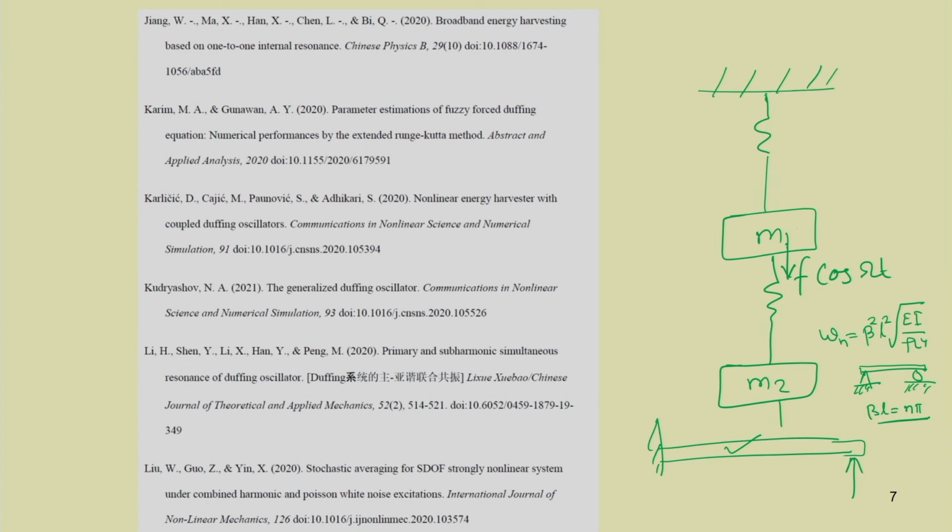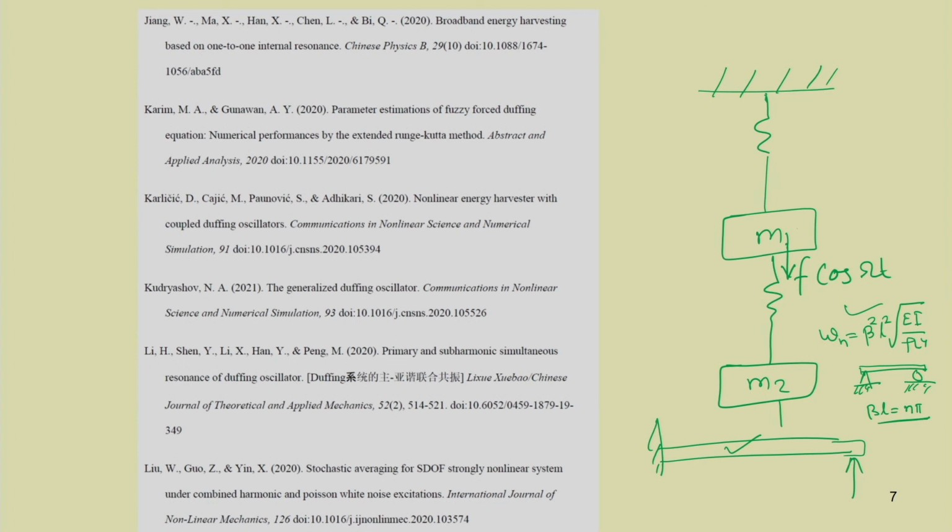Similarly, for omega 2, this is 4 pi square into root over EI by rho L fourth. So, that way we can get different natural frequencies. The system has infinite number of natural frequencies if it is a continuous system, but for this 2 degrees of freedom system, it has two natural frequencies.